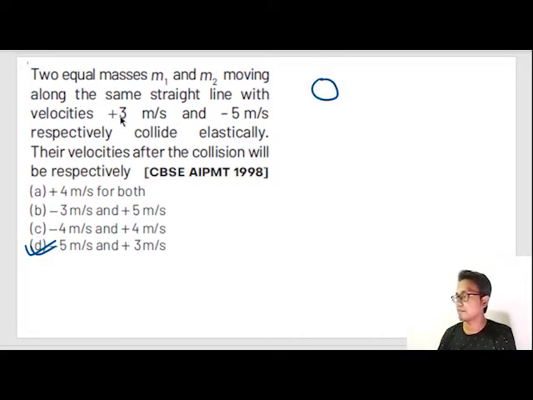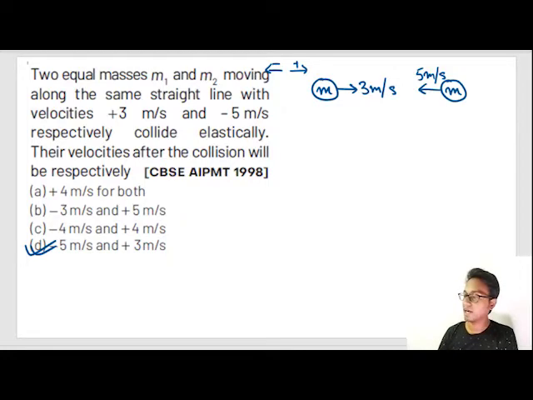This was mass m1. The mass is m, and it is moving with 3 meter per second. This is mass m2. It has the same mass, but is moving with -5 meter per second, that means in the opposite direction. How do I know this direction is -5? You can assign any direction, this side positive and this side negative, or vice versa. The same type of situation will come where two bodies are moving towards each other.